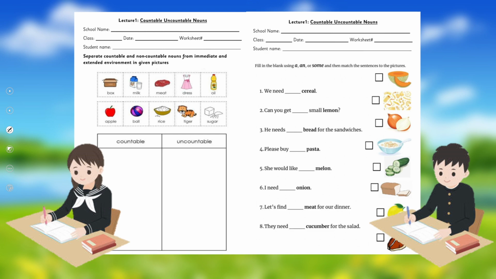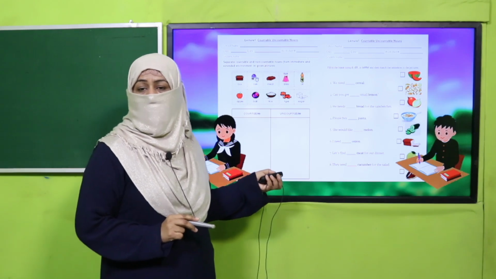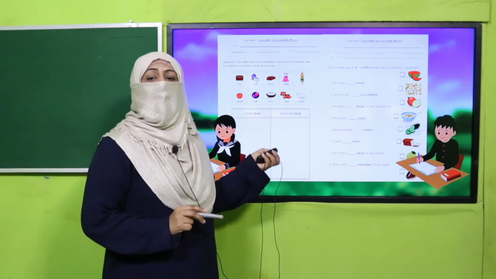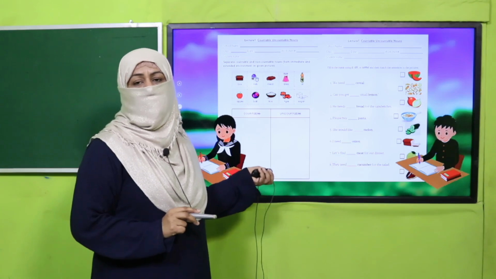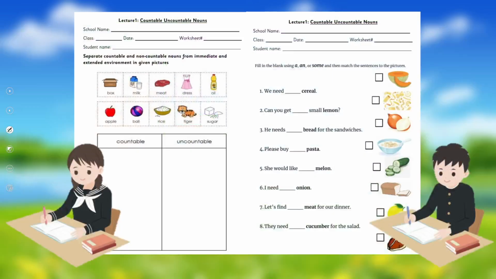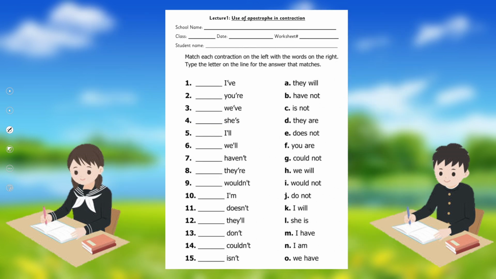And I'm giving you worksheets. There are 2 worksheets, my dear fellow teachers. These worksheets, lesson plan, and PowerPoint presentation links are given. You may click, download, print the worksheets and kindly give the printed worksheets to students for practice. And students, what you are supposed to do, here is a word bank. You have to separate the countable and uncountable nouns. Again, you have to complete these sentences and match them with their relevant countable or uncountable nouns. And here is a practice for contraction. You have to complete it and match it with the relevant column, like from here, what is the full form and what is the contraction form.